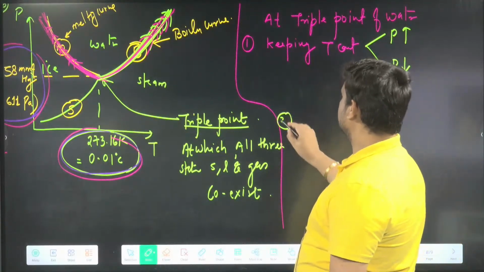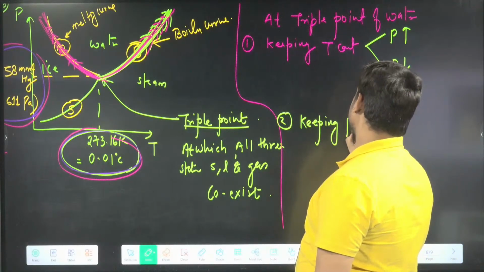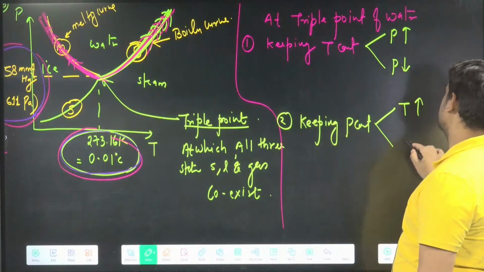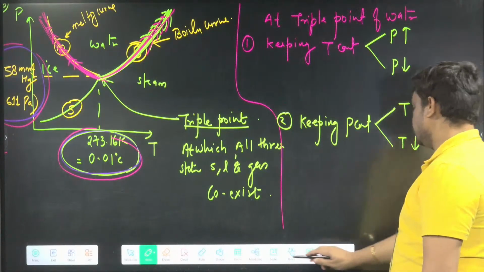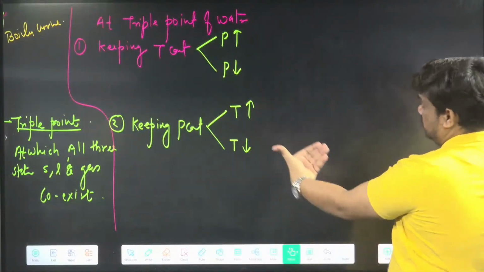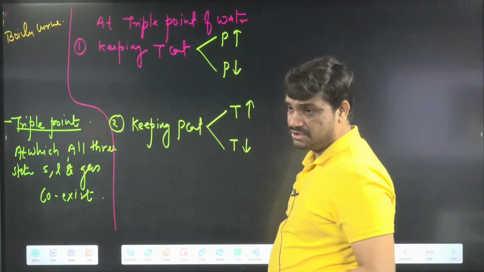And number two, keeping pressure constant, we can do two things: temperature increases and temperature decreases. So at the triple point of water, keeping temperature constant, pressure more, pressure less; keeping pressure constant, temperature more, temperature less.